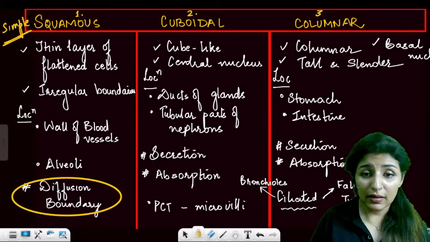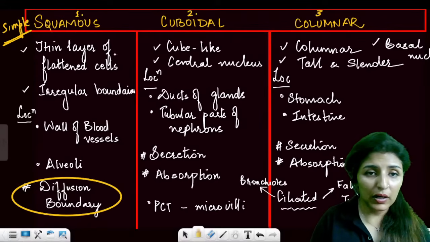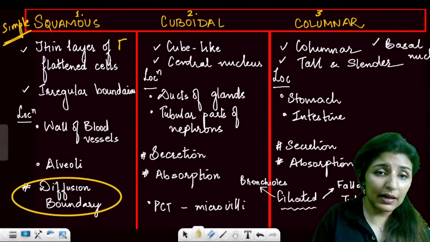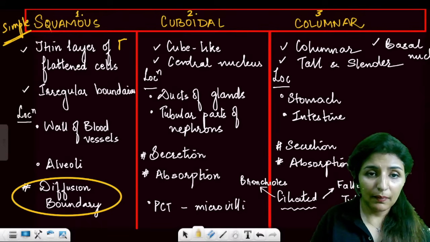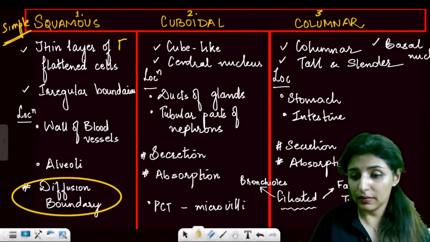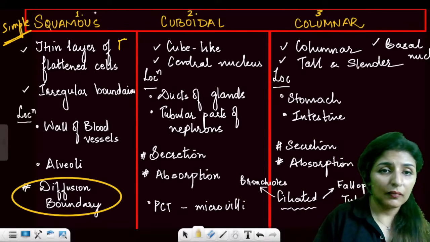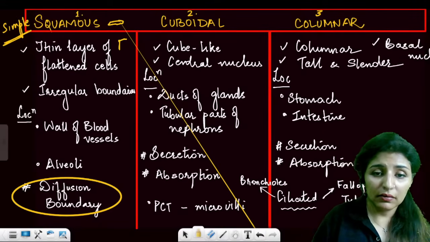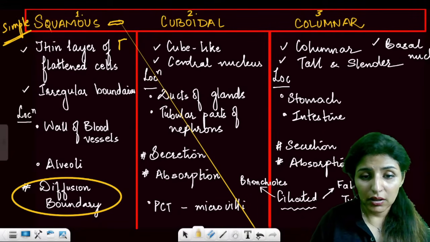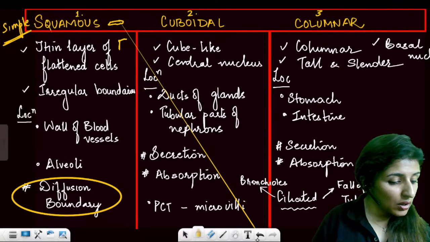What is squamous here? Squamous means, wait. So squamous are like, wait. Again. Okay. So, what are squamous like? Every time I try to change the color,